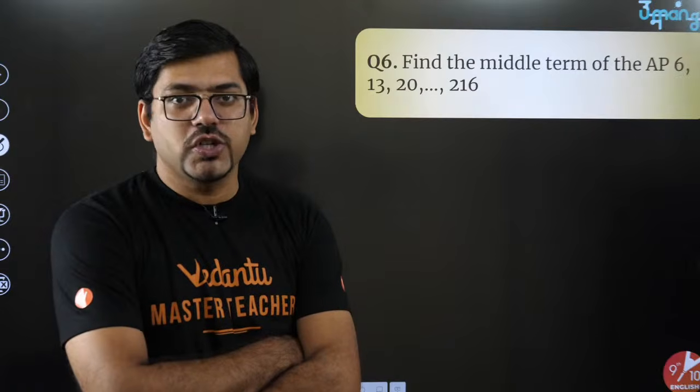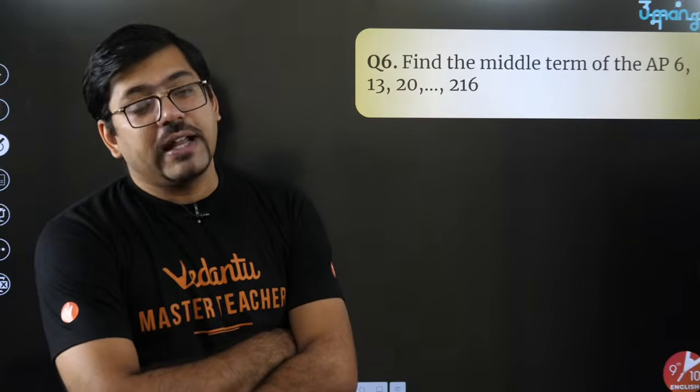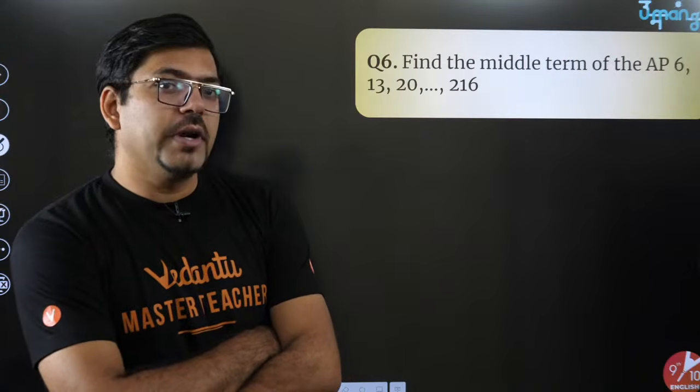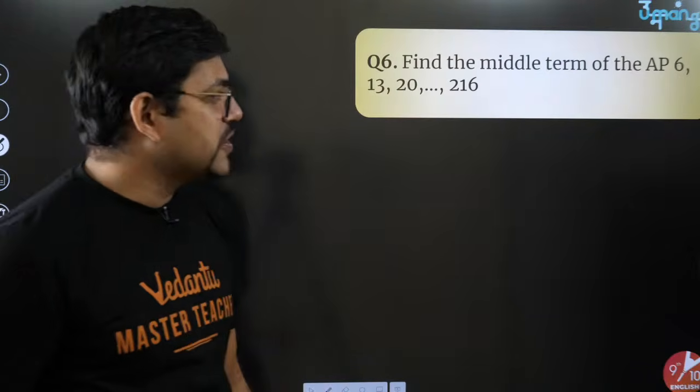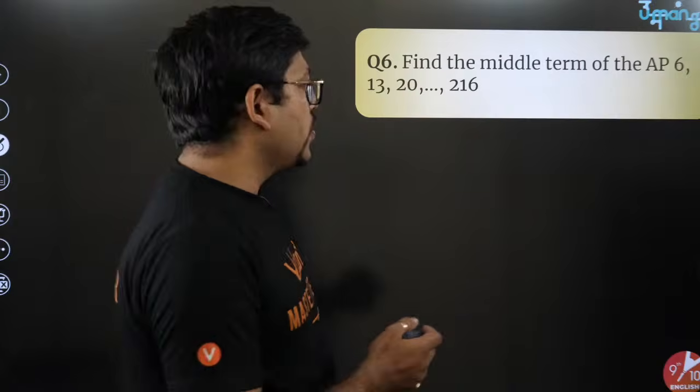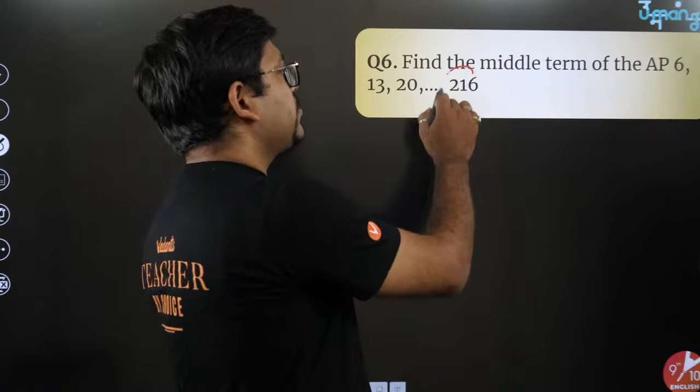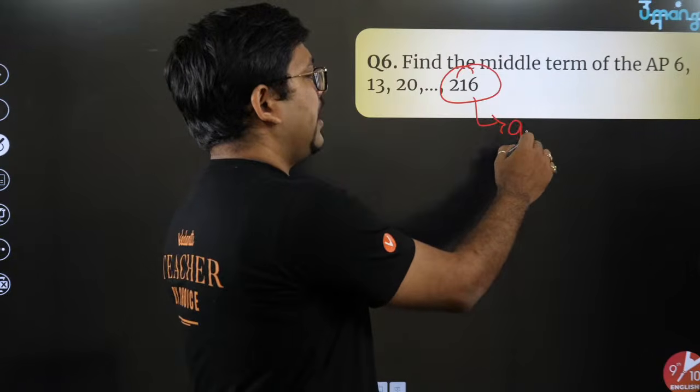So the middle term will change. First, let's find how many terms there are. You have solved this type of question multiple times, if you remember. First of all, you have to find how many terms. For how many terms does your last term become your nth term, an?